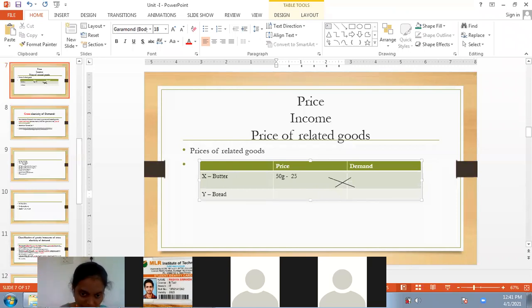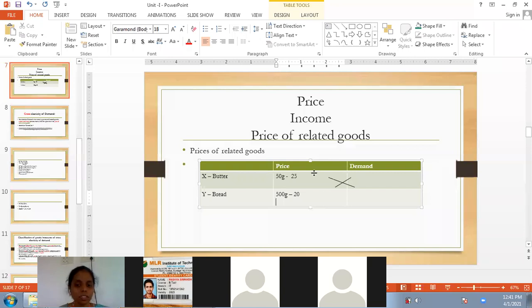Now let us consider bread. For this 50 grams of butter, they required 500 grams of bread, and they used to spend 20 rupees for bread. They are spending 25 rupees for butter and 20 rupees for bread.